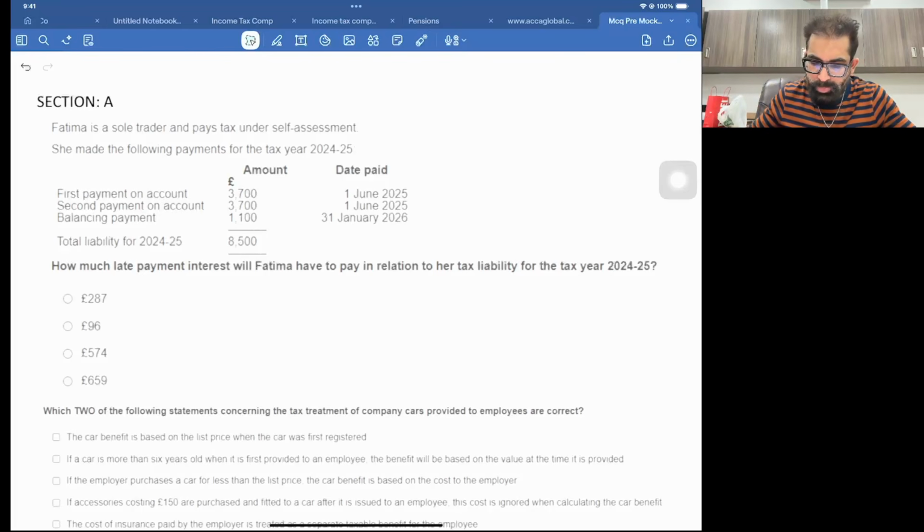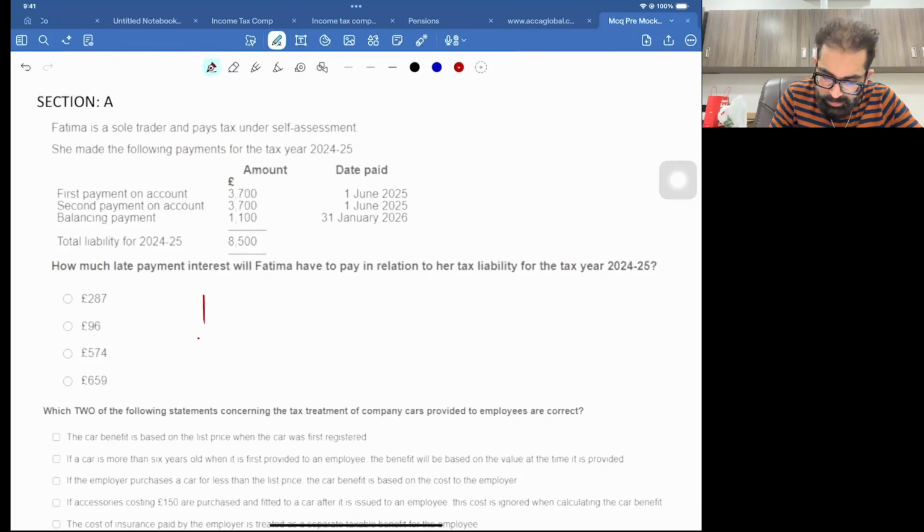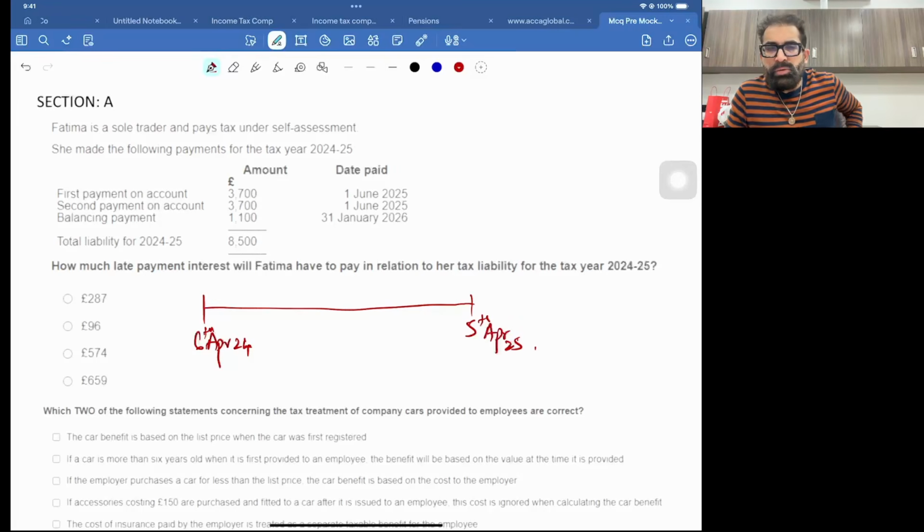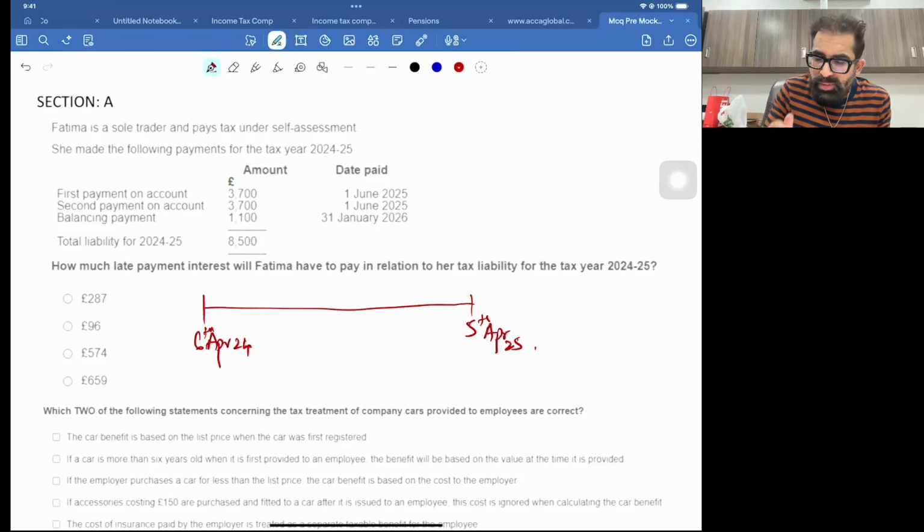Hope you remember, if I'm talking about the 24-25 fiscal year, it starts on 6th April 24 and ends on 5th April 25. This is your fiscal year. Now listen, you know how to plot the POA. The first POA is always in between the fiscal year. This is 31st of January 25, the due date for the first POA, 24-25.